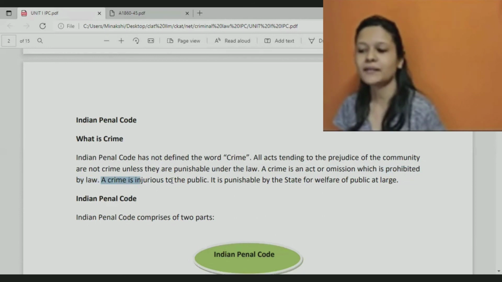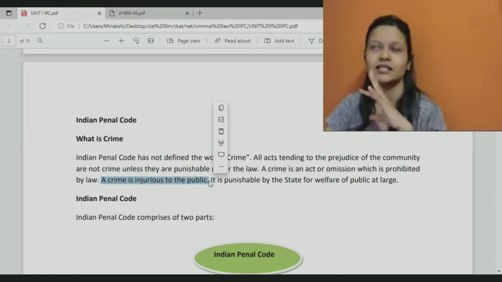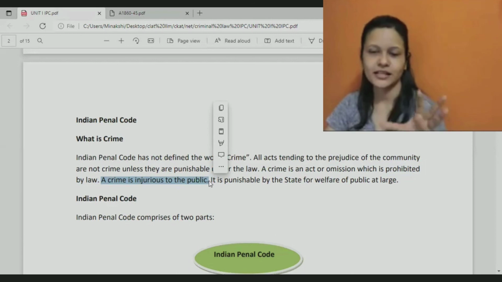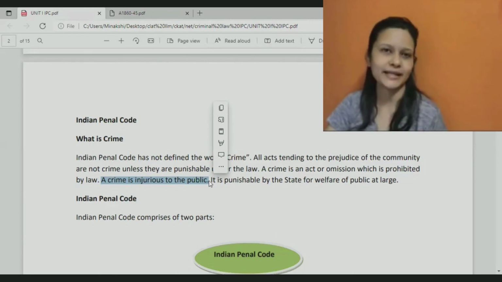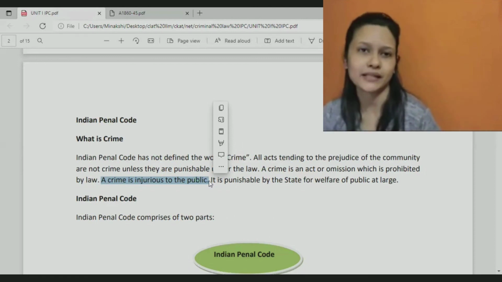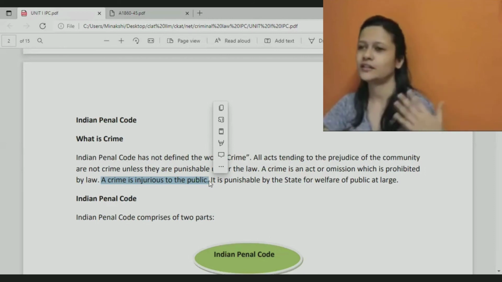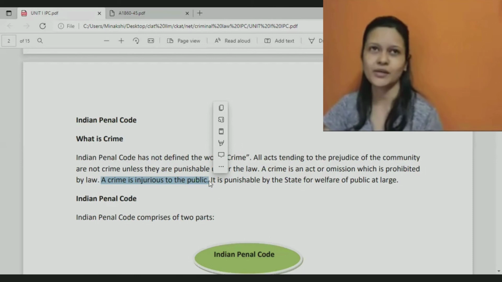A crime is injurious to the public. When we talk about crimes, it is considered as more severe, more serious. It is as if entire public is affected. Now, why we consider that entire public is affected? Because even though there is this crime of murder, rape, kidnapping, whatever, it is committed against one person at the end of the day.